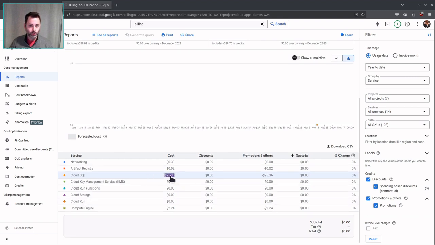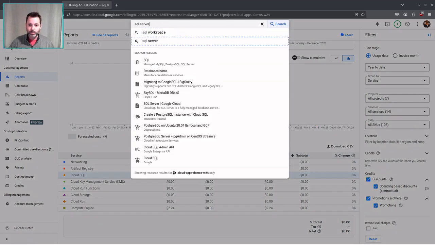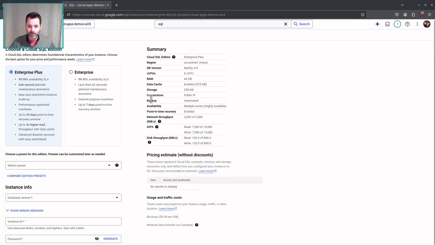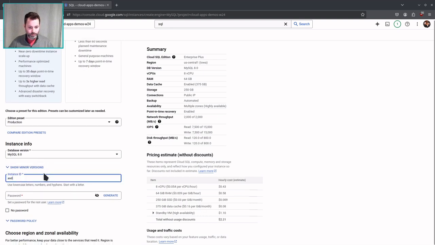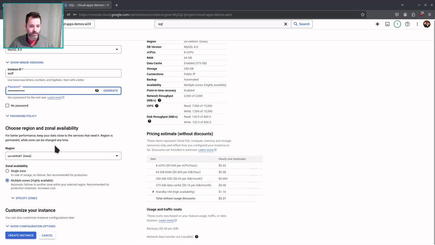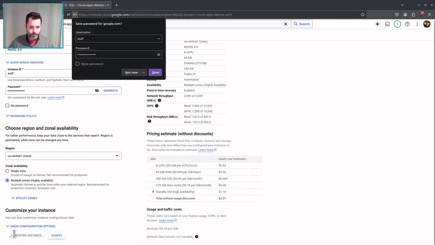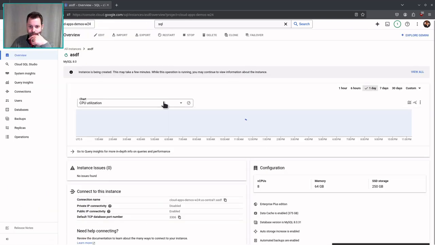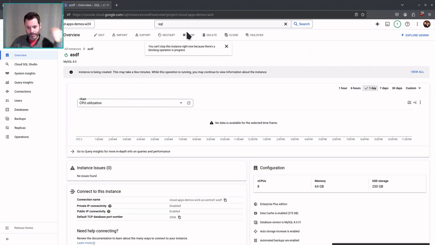Again, this was just on, I wasn't doing anything with it. It wasn't actively working. And if you pop over into Cloud SQL, by the way, I don't believe there's a way to shut it off once it's created. So if I were to create an instance here, let's do MySQL, lovely. Let's generate an actual password so that nobody logs in. Okay, create an instance. So this will take a second here. Okay, this beautiful ASDF instance. I guess I can stop it.